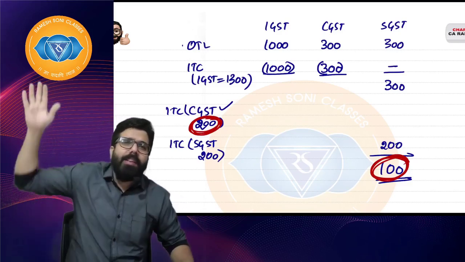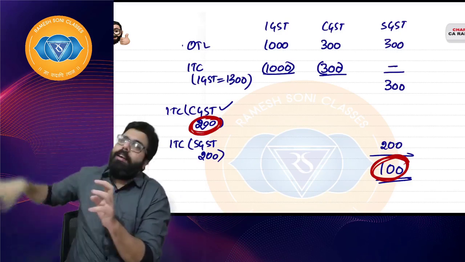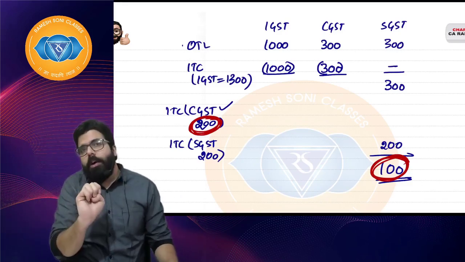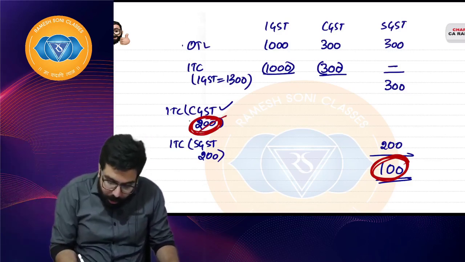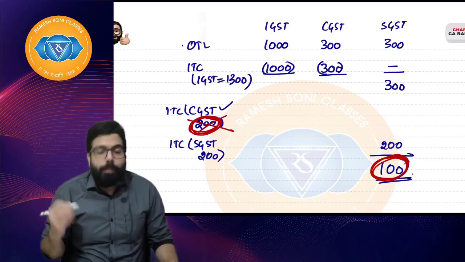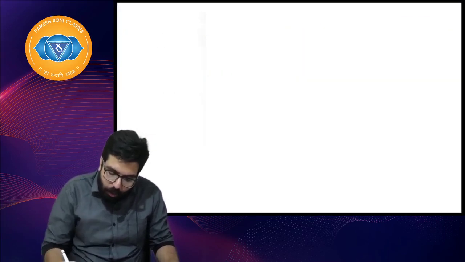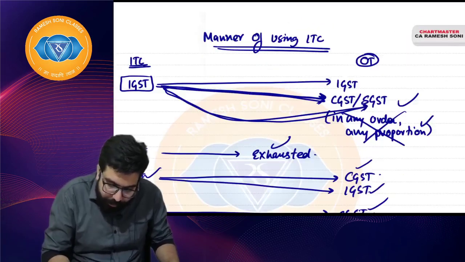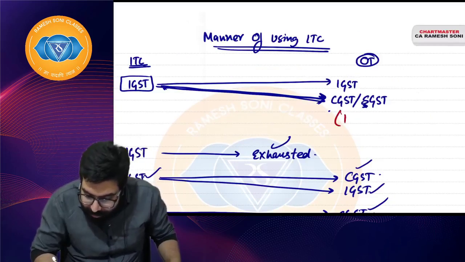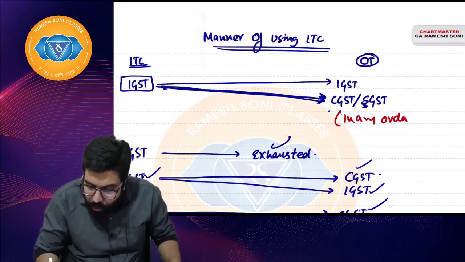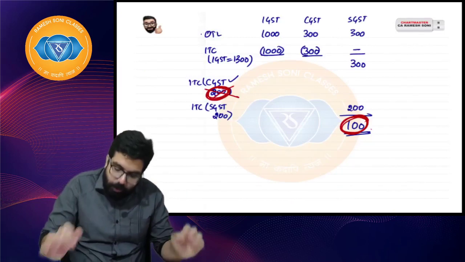I am telling, why not that 200 crore? Say, sir, my 200 crore is already blocked with you and you are telling 100 crore more. Sir, why not allow me to use that 200 crore? But they have told no, CGST cannot be used to pay SGST. So there was a change which was brought, and they told, now you can use IGST for CGST and SGST in any order or proportion, means any order, any manner you can use. So, what will I do in the sum?